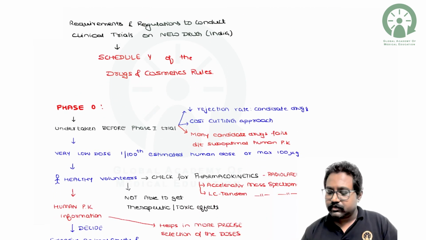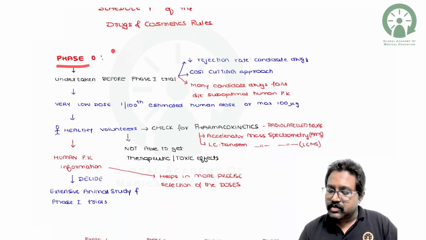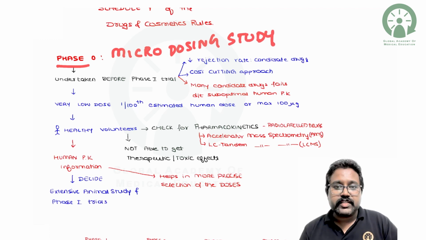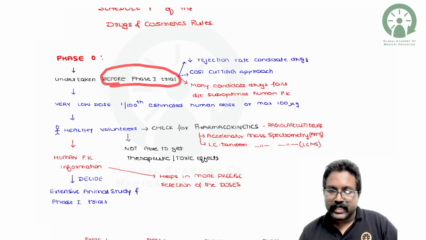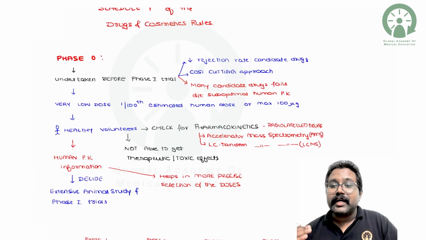So, next, coming to phase 0. Phase 0 has been asked many times in your exam. Phase 0 is also called a microdosing study, where it will be taken just before the start of the phase 1 trial. If this study gets rejected, what will happen? They're going to decrease the cost that will be spent on further clinical trials. So you can cut down the economic burden which you are going to spend on the candidate molecule.